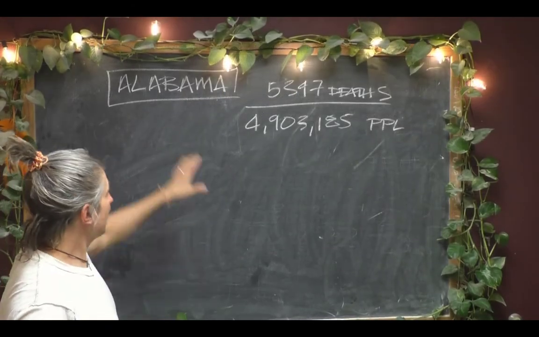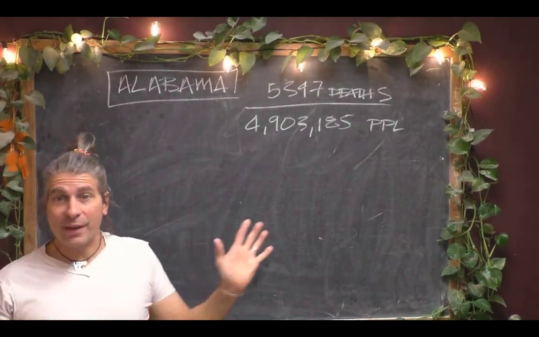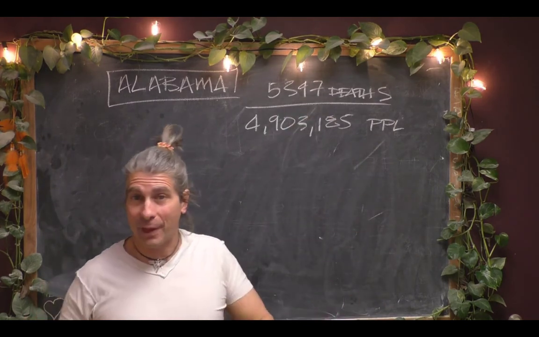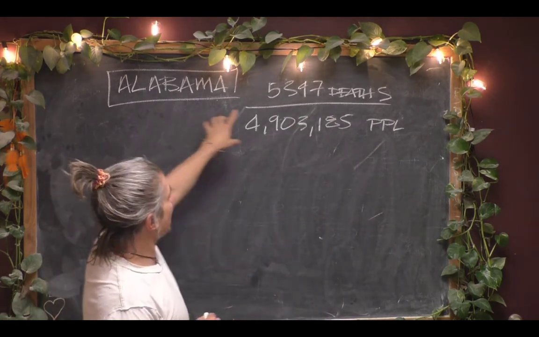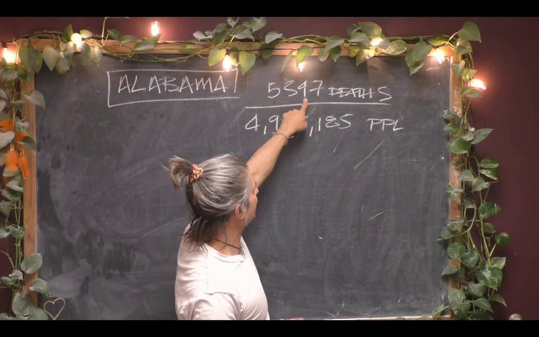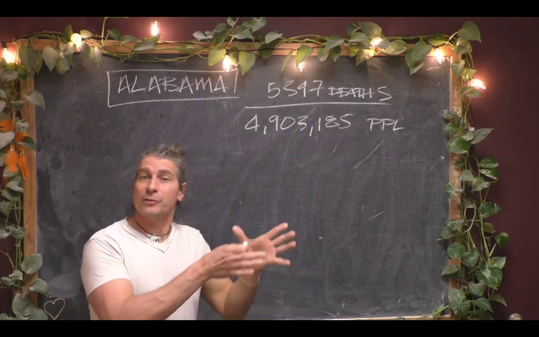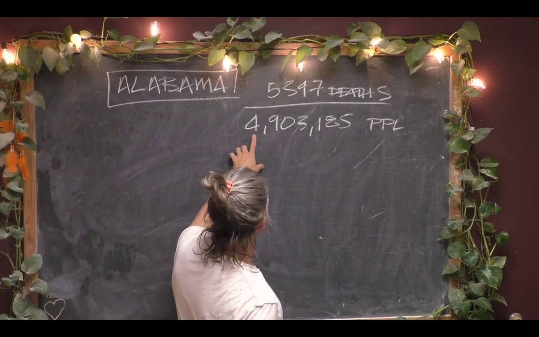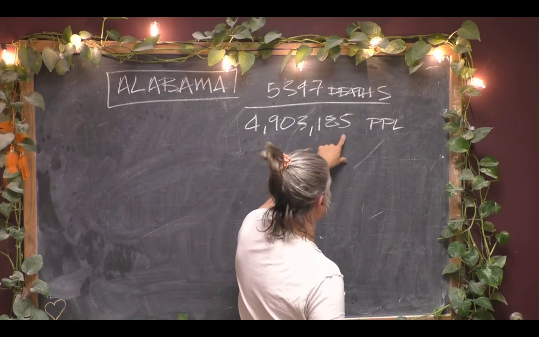Okay, friends, so let's just look at Alabama. The same thing works for any other state or even the entire United States or any country for that matter. It doesn't matter. So in Alabama, based on my data, there have been 5,347 deaths due to COVID over the entire population of 4,903,185.